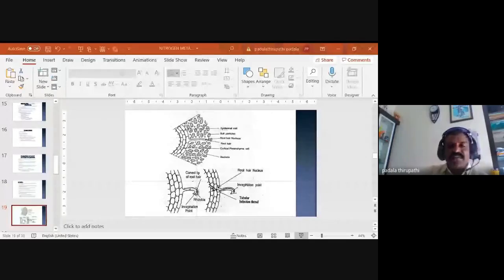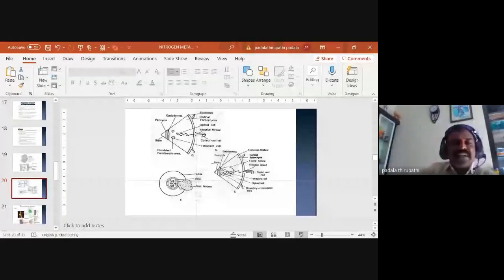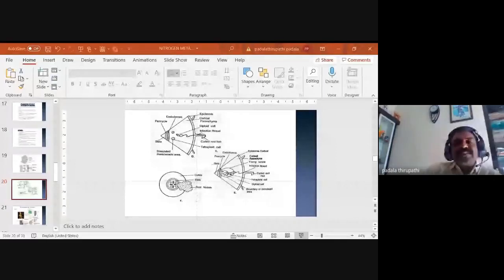The next image. So whenever the root hair is curled, the Rhizobium leguminosarum bacteria are able to reach the cortical region of the root. Whenever the bacteria reach the cortical region, the parenchymatous region, the young nodule is able to slowly grow inside the root.